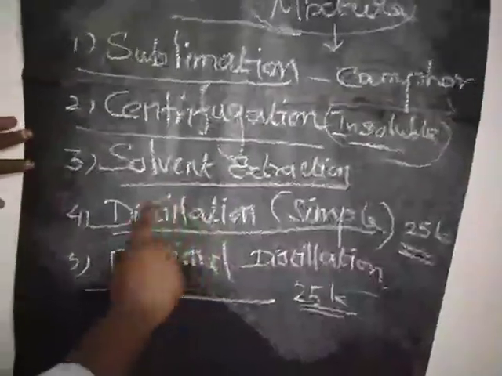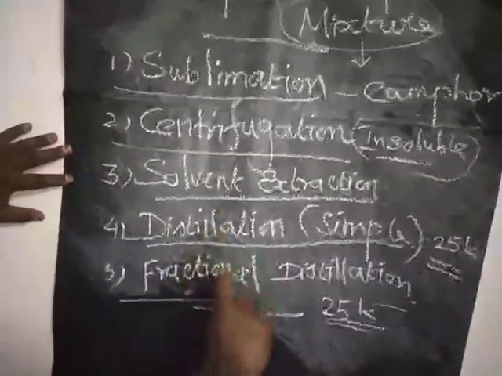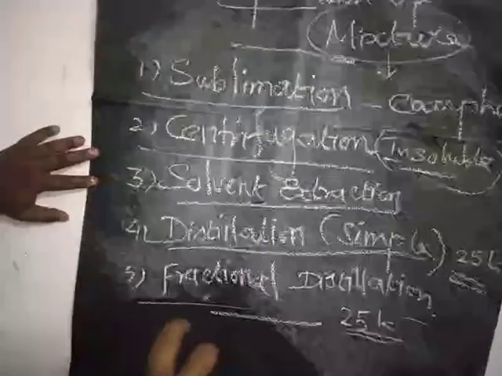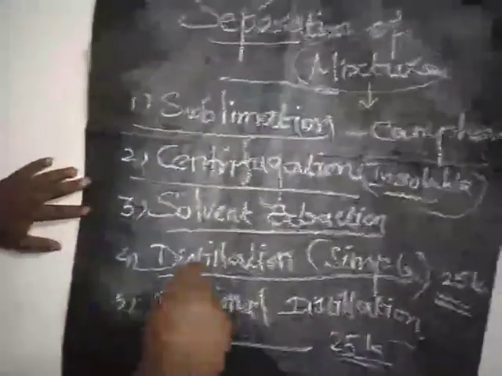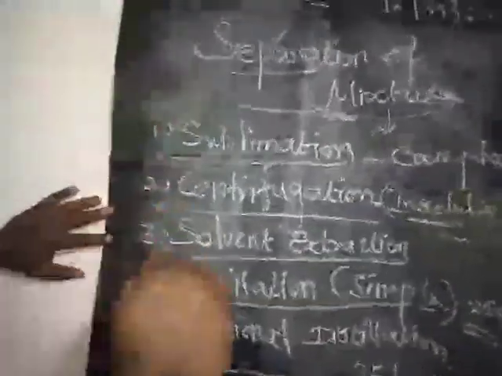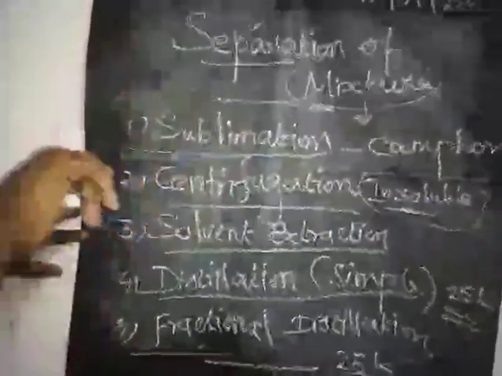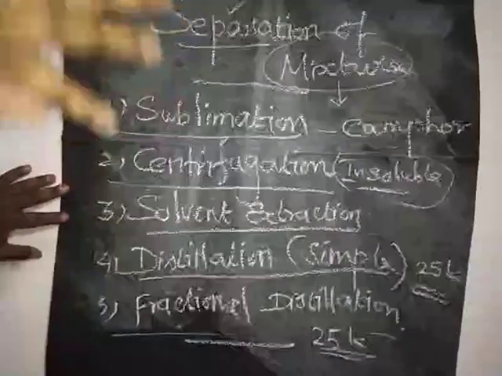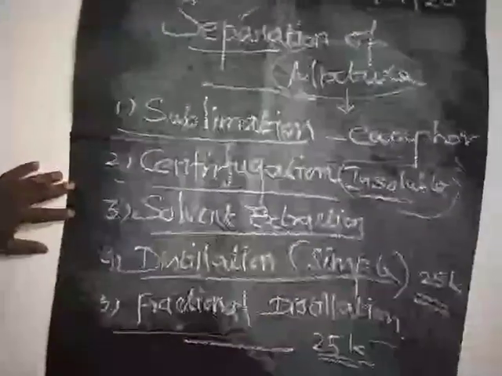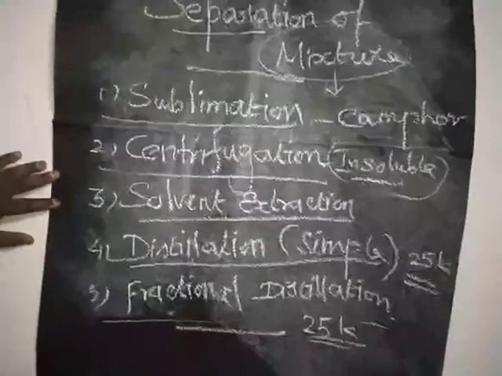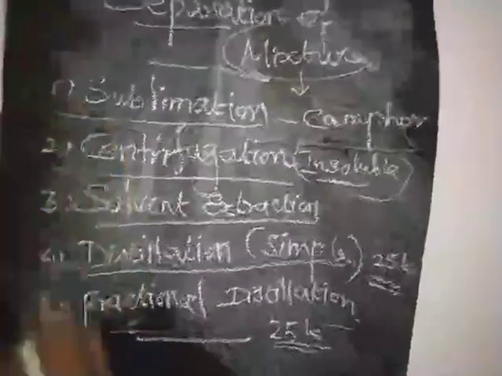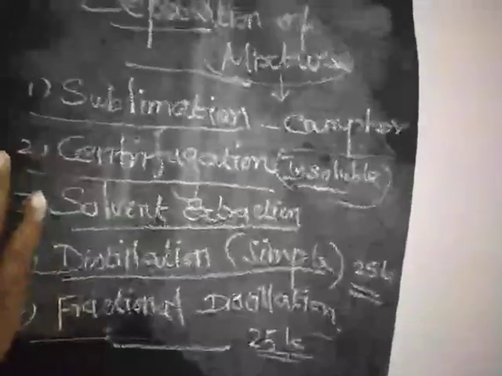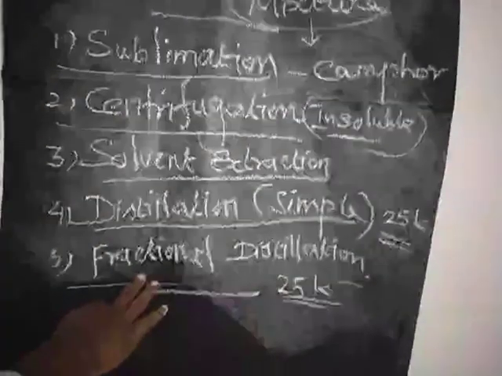In the distillation method and the fractional distillation method, we have to set up the apparatus, pour the liquid, and apply the temperature. At a particular temperature, the liquid is converted into gaseous form. The gases pass through the condenser. The condenser is already cooled, so the gas is converted into liquid. That is called distillation. In the same way, in fractional distillation, we use a fractionating column to distill the liquid. That is called fractional distillation.